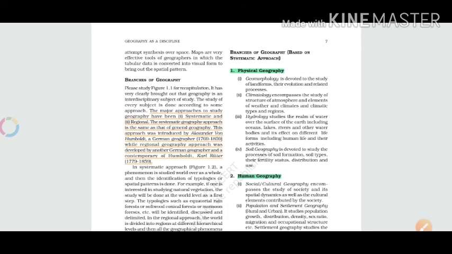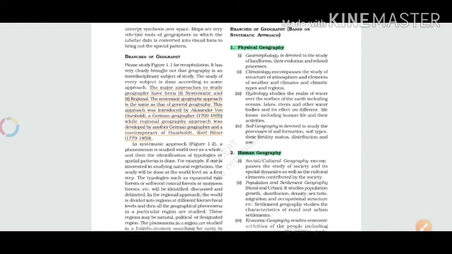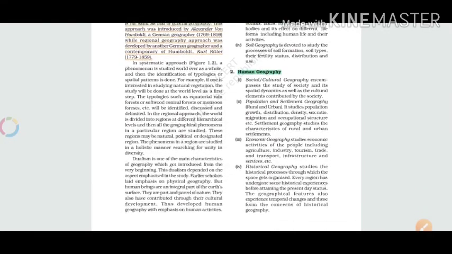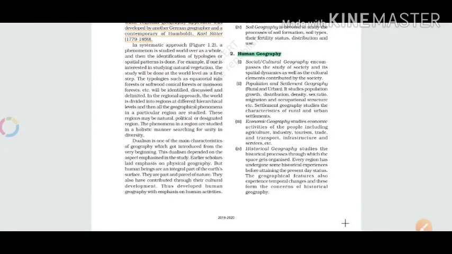So soil geography is really devoted to the study of the process of soil formation, soil types, their fertility status, distribution and uses. As the name suggests, soil geography is related to the soil: how many types of soil there are, what the various components of the soil are, whether the soil is fertile or not, and which kind of soil is found in a particular region.